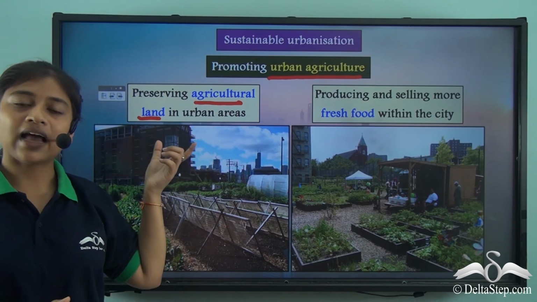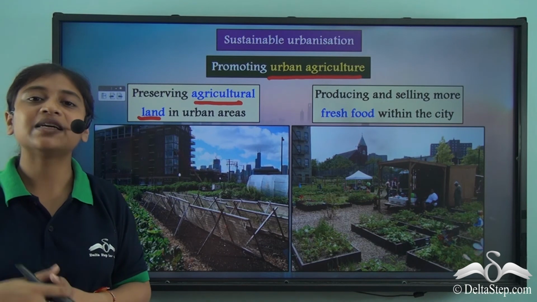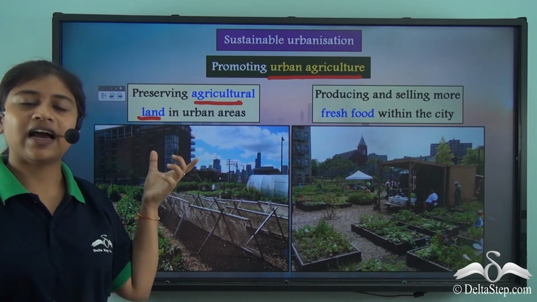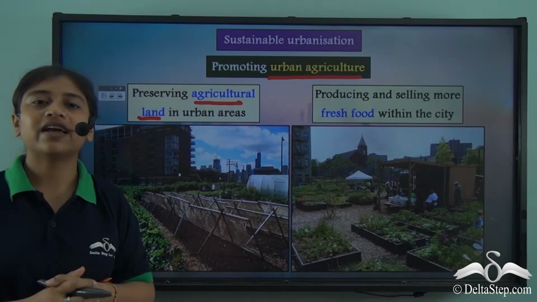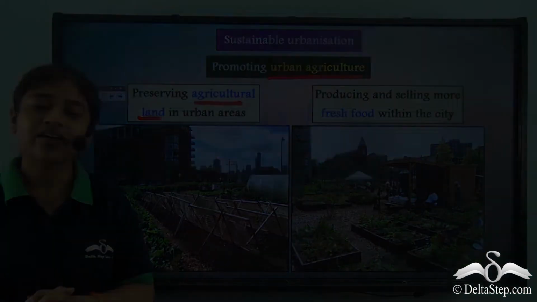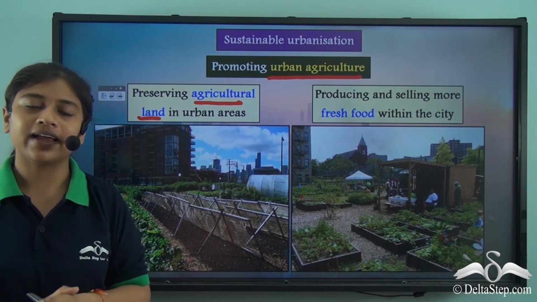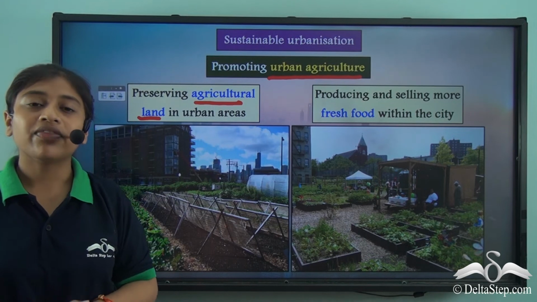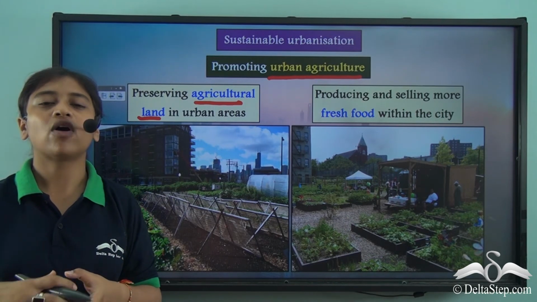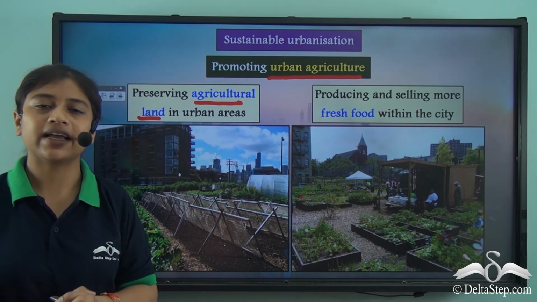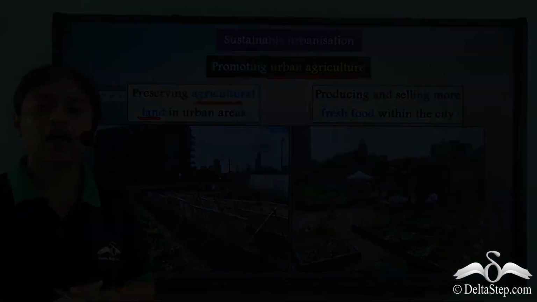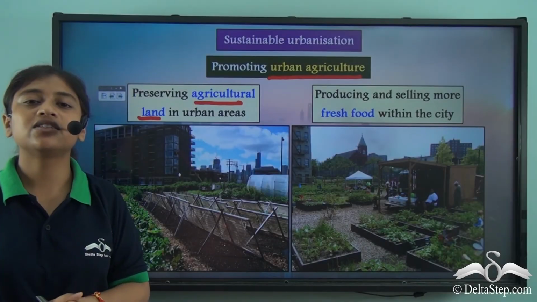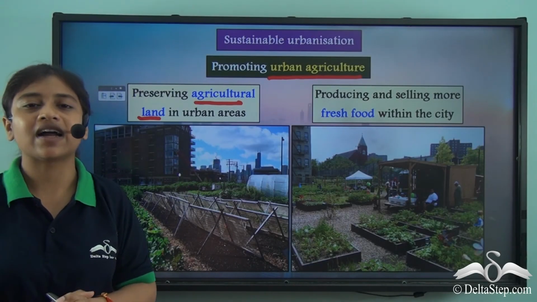On doing that, we also are benefiting and improving the air quality here. By preserving agricultural land, we are not cutting down trees. We are letting open fields and grasses be there, which is not only helping us get cleaner air, but it is also providing us with fresh foods. Agricultural products that come from far off remote areas take a very long time to come here, so the time taken in transport can sometimes lead to hampering or damaging of these products.